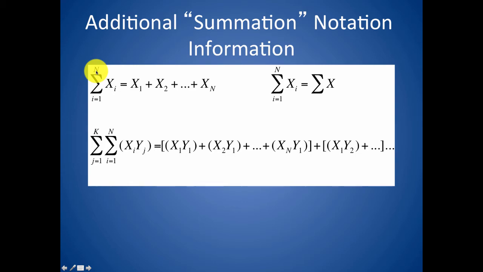And so what this is telling us is that we're going to increment i from 1 through all the values between 1 and N, and wherever there's a subscripted variable with an i, we're going to use all those values in turn. So sigma x subscripted i is saying add together all of the x values going from 1 to N. So you would do x sub 1 plus x sub 2 dot dot dot up to x sub N. We use this so often that it's shorthand to just write sigma x or sigma y or sigma z.